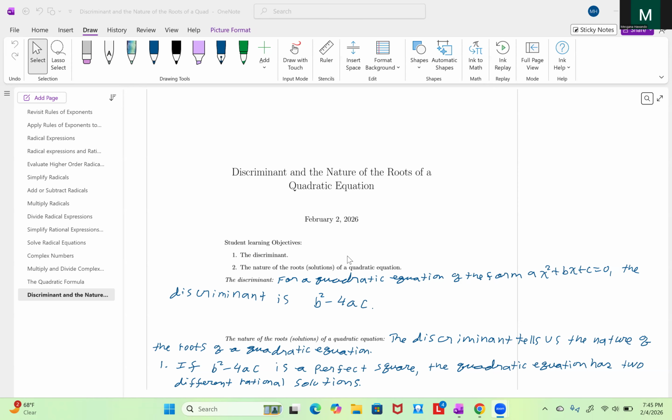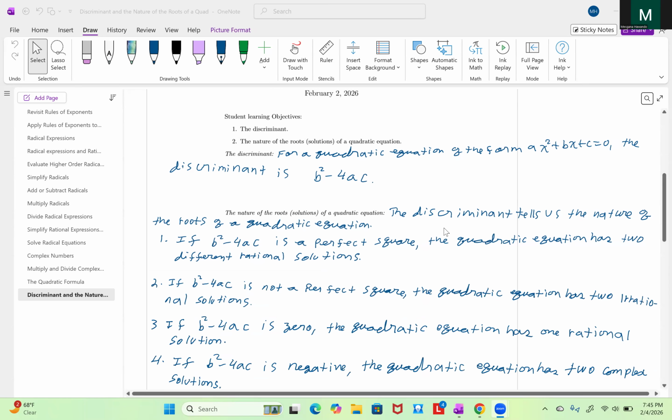The discriminant. For a quadratic equation of the form ax squared plus bx plus c is equal to 0, the discriminant is b squared minus 4ac. The nature of roots or solutions of a quadratic equation.